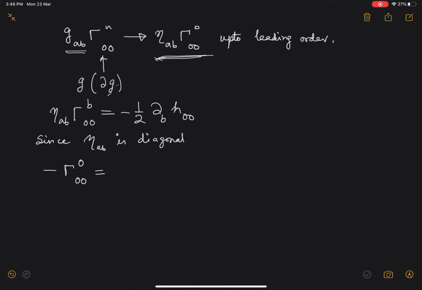This is equal to minus half del_0 h_00, and of course this is 0 because there is no time variation in g_ab, therefore it is expected that there will be no time variation in h_ab also, because space time is static.